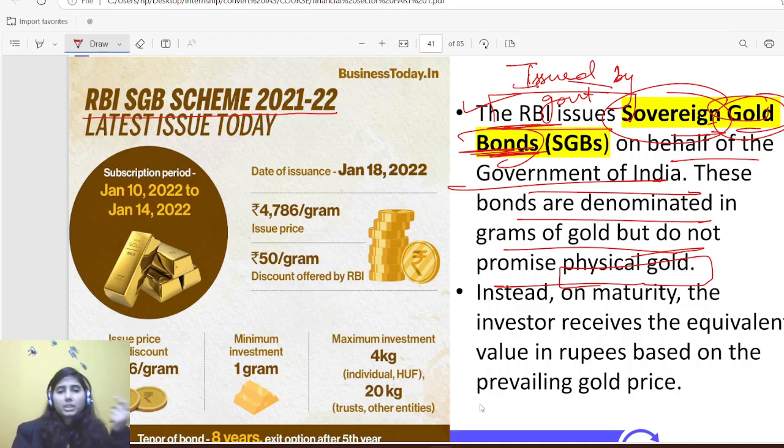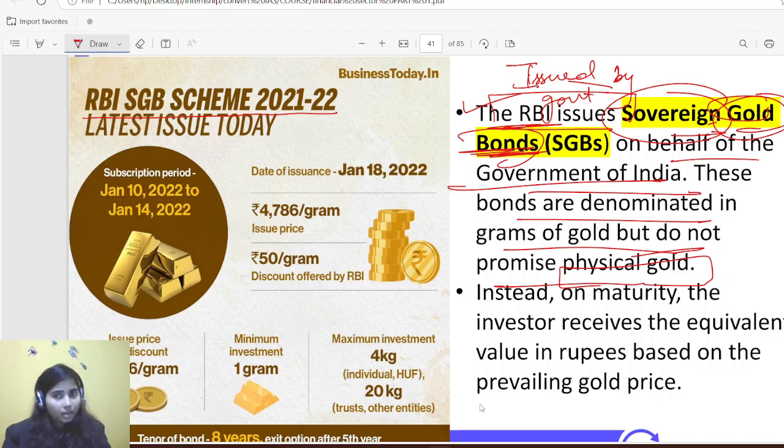Either I can purchase a necklace, gold earrings, something related to that, what traditional India used to do. Second, I can invest in a sovereign gold bond, and I'll be getting some interest based on the value of gold.